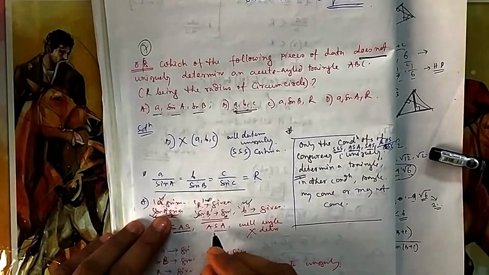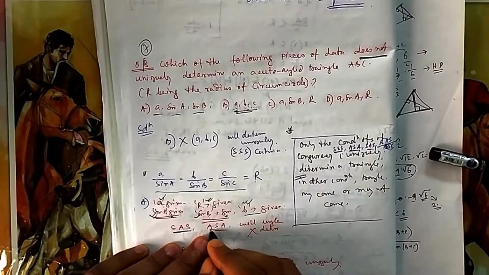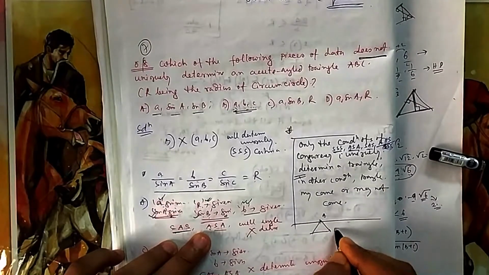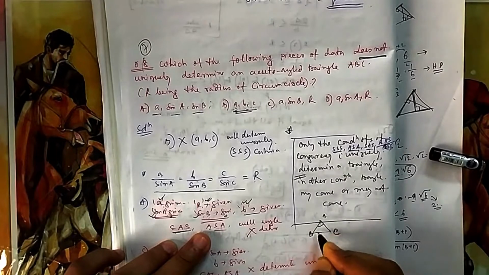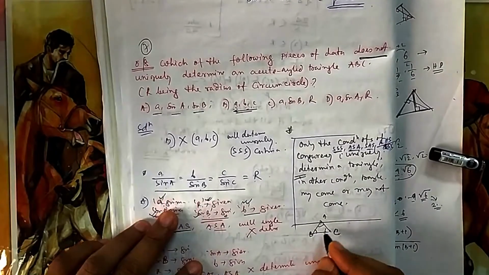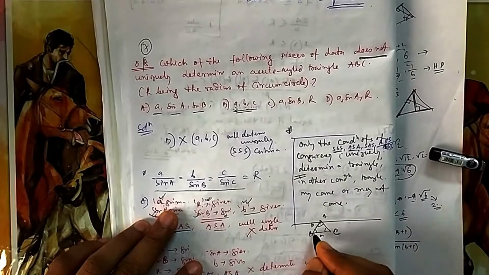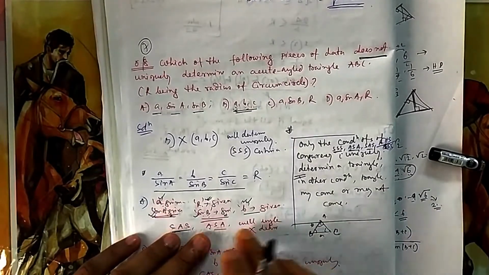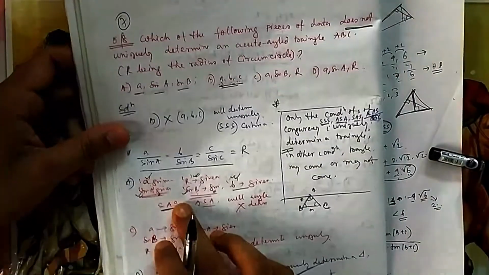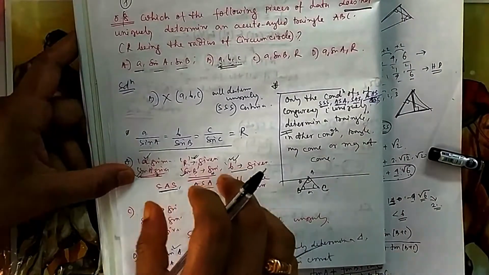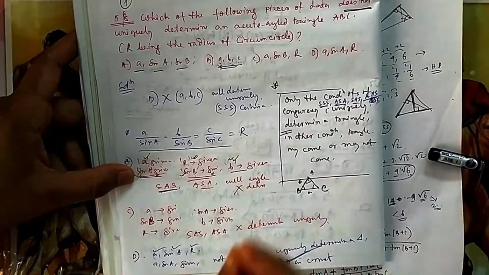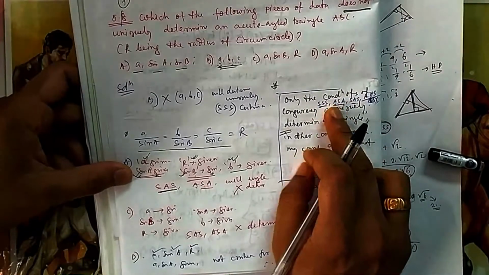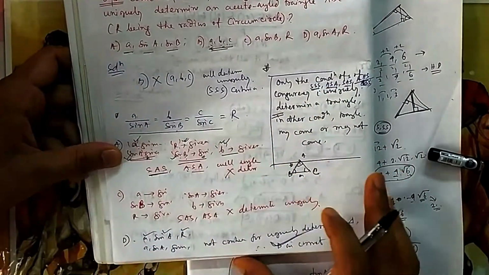Once you know A and once you know B, then you can find the other angle also. So here also you can say angle, side, angle, either or. In triangle ABC, all 3 angles you know, and 2 sides you know, this side and this side. So you can say side, angle, side, or you can say angle, side, angle. So both ways it can be defined, and obviously it will be a proper unique triangle, meaning only one triangle you can draw with this given set. If the data is out of these criteria, otherwise you can draw lots of triangles.